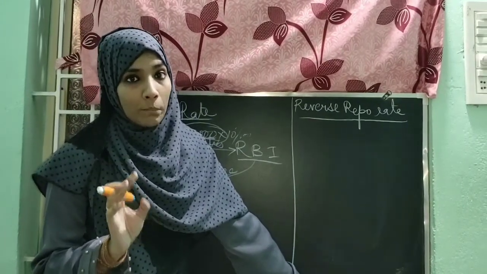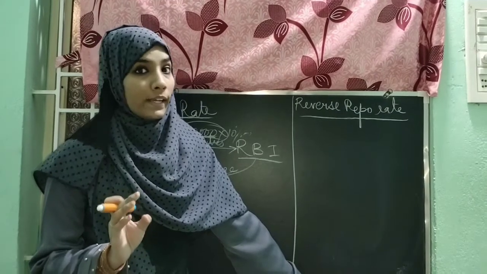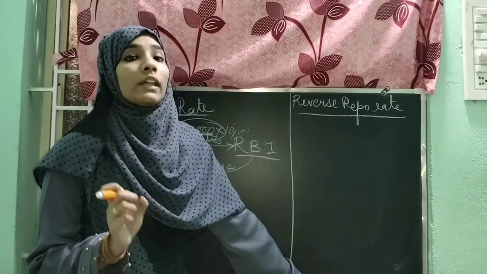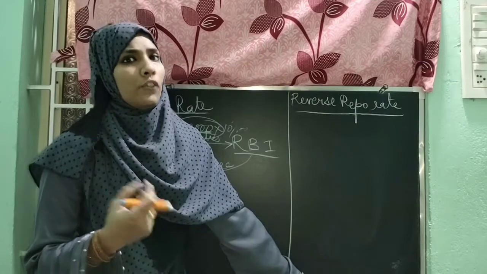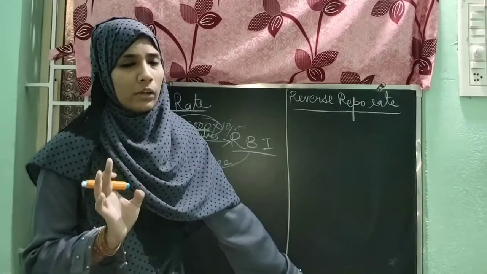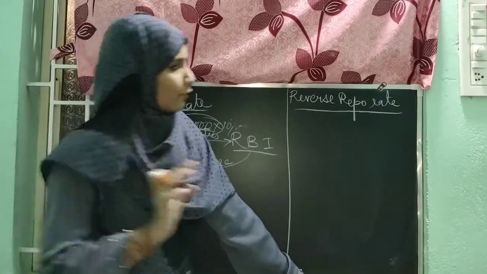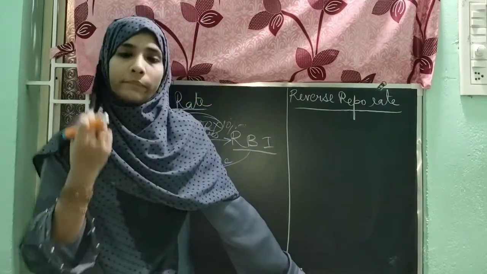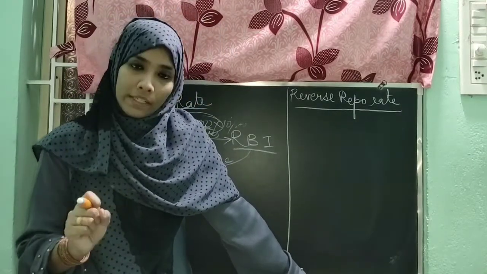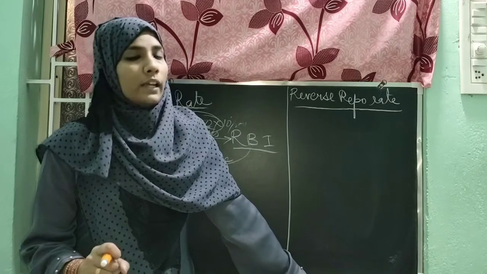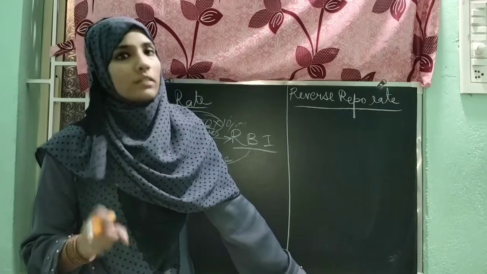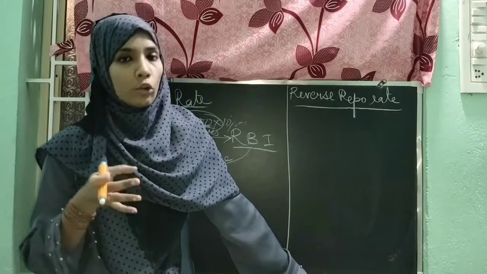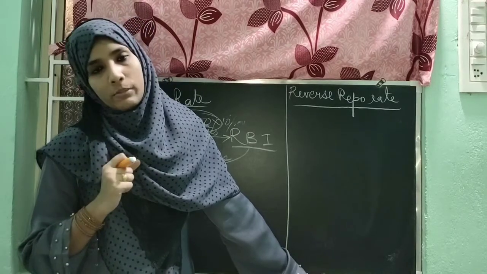The RBI can borrow the money from the commercial bank by giving a rate of interest, though we can't use the name interest here. We have to use the term reverse repo rate. It means the RBI is providing interest on the amount borrowed from the commercial bank.